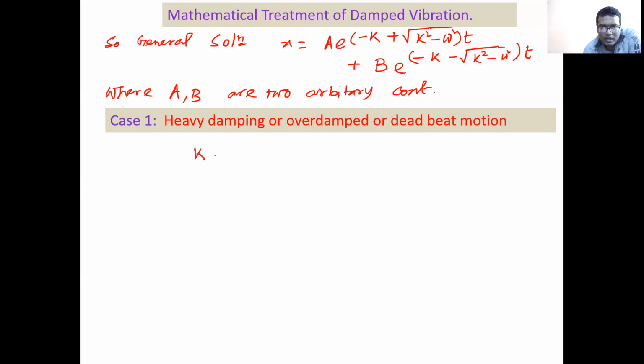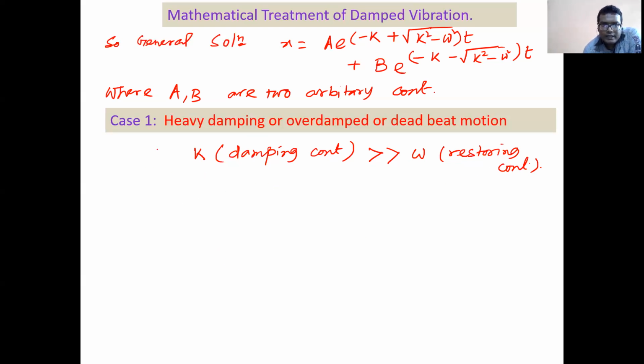So here damping constant, K, is basically my damping constant. Here damping constant is much greater than which one? Restoring constant, which is omega. Clear?